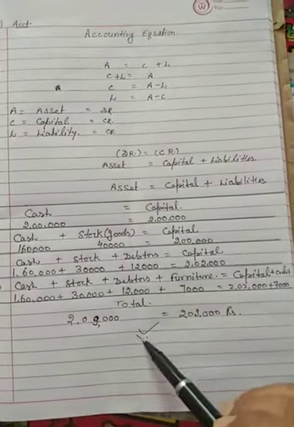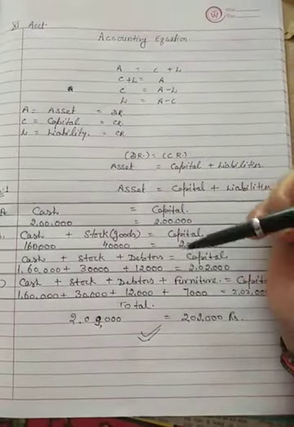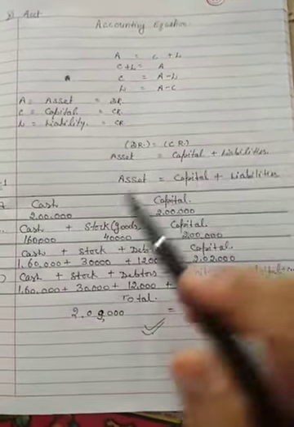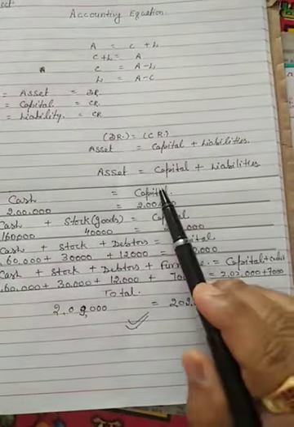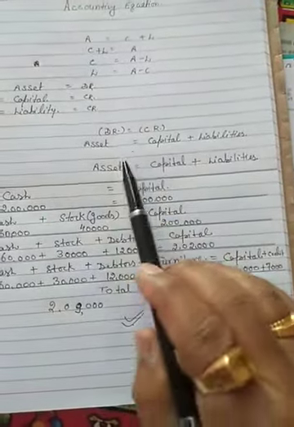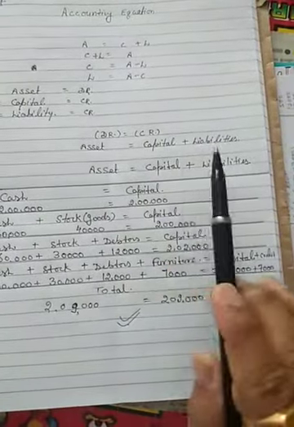This is your answer. I told you accounting equation depends upon the dual concept of accounting. This is debit side, asset side. This is credit side. Capital and liability is credit, asset is debit. So debit equal to credit always.